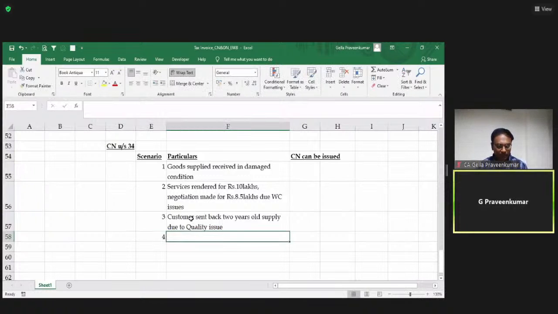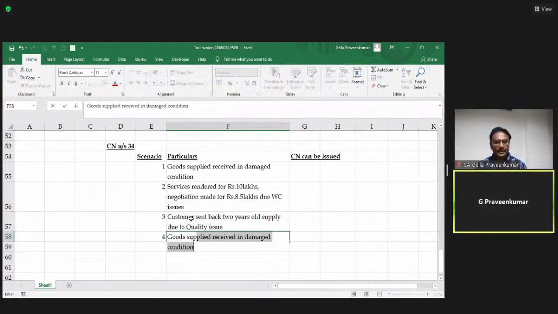Fourth, goods supplied on promotional basis, buy 10 get 1 free. Sample items or promotional quantity not received.